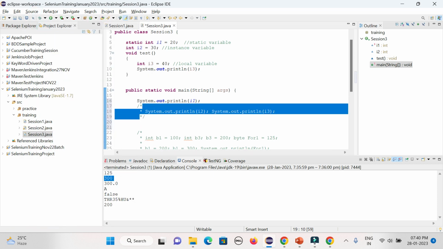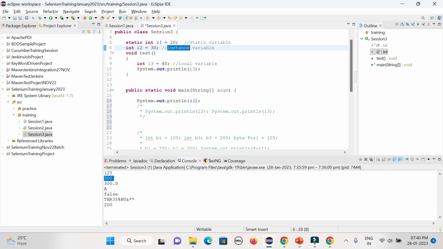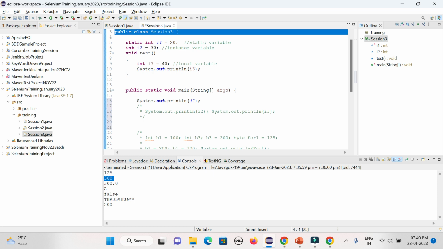If I want to access this instance variable, I have to create an object. In the first line you are seeing, we are creating an object or instance for the WebDriver: WebDriver driver equal to new ChromeDriver, new FirefoxDriver, like that. Here also you can create the object of that particular class. For an interface we cannot create the object directly, but for a class we can.